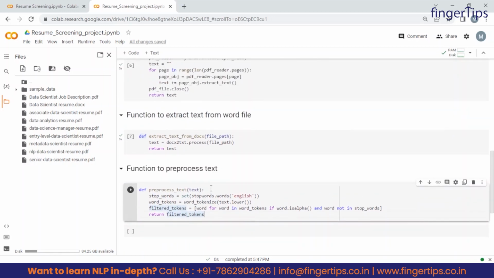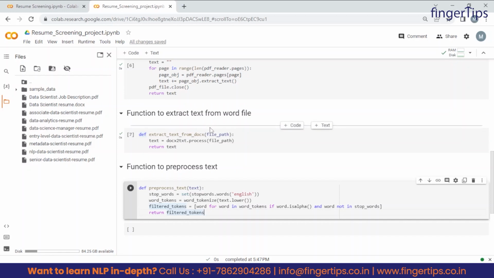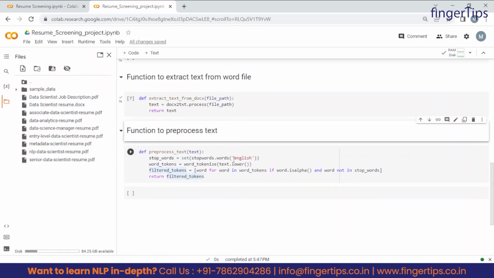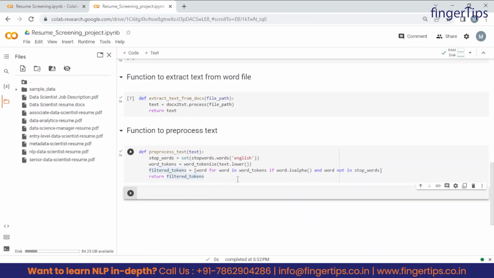So right now we have just seen three functions. First is to extract text from PDF, then we have extracted text from Word file, and finally we will run this function that is to pre-process the text we have extracted from both the files, right? So let's run this, and yes, it is executed successfully.